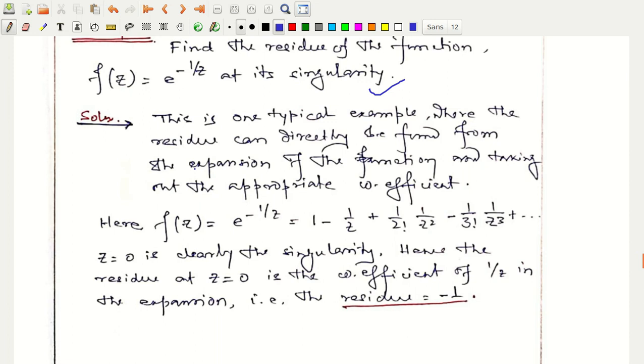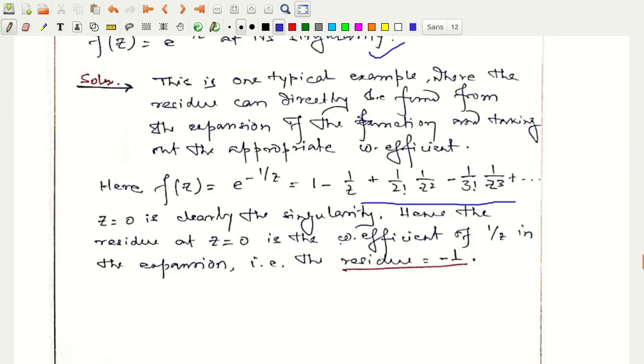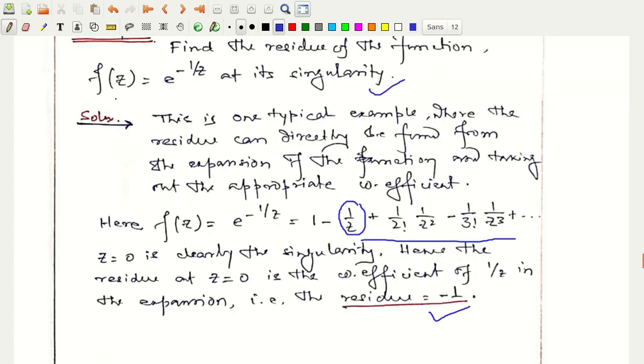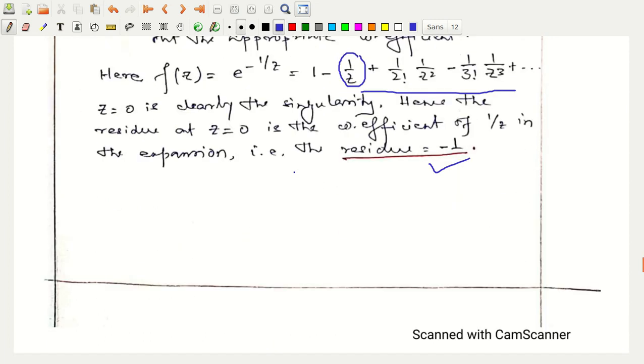We can expand e to the power minus 1 by z in a form like this, and we have already said that the coefficient of the 1 by z term in the Laurent expansion will be my residue. So here the coefficient of 1 by z is minus 1. So that will be my residue for this function. Right? This is very simple.